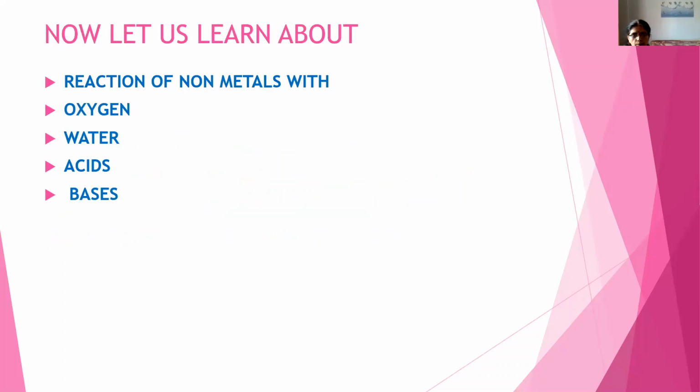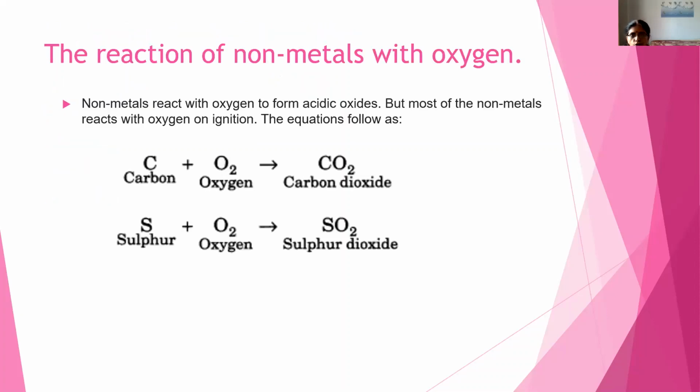Now, let's learn about reaction of non-metals with oxygen, water, acids and bases. When we learn about reaction of non-metals with acids and bases, we will be comparing reaction of metals with acids and bases with non-metals with acids and bases. So now let's start with reaction of non-metals with oxygen. Non-metals react with oxygen. It also forms non-metal oxides, which are acidic in nature.